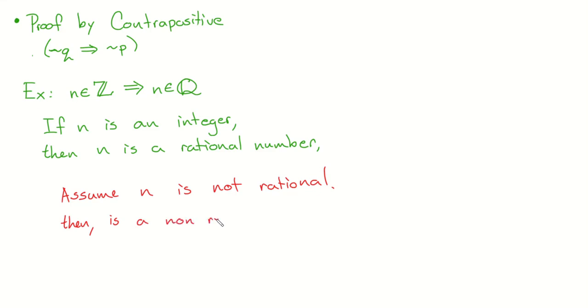Do you guys agree with that? If it's not rational, we could not write it as a decimal that stops. So pi is an example. If it's pi, then it's a non-repeating decimal. Okay. We have one more step away. What's not P? So let me rephrase this because we're getting goofed up. Here was our original not Q, right? And then I just added some logic to say, well, this is what it really means. If this is my original P statement, what is not P? N is not an integer, right?